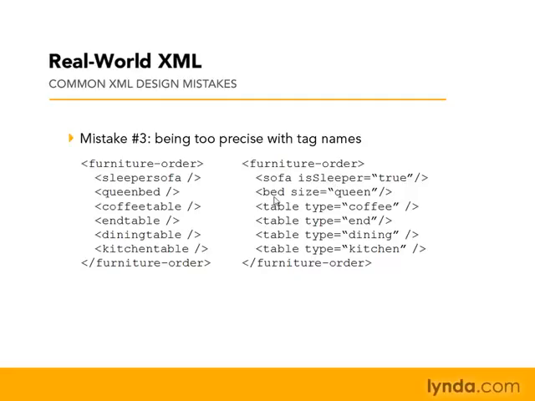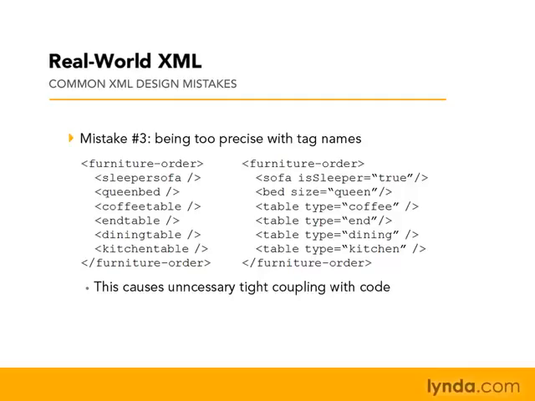And here we have bed, and beds can have different sizes, so we have sizes equal to queen, and so on down the line. Now, on the left, the reason why this is a problem is because this causes an unnecessarily tight, what we call coupling with the underlying processing code. Imagine a situation where I had some XML processing code that counted up the number of tables in the furniture